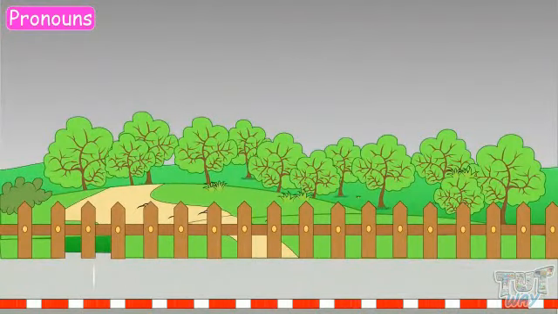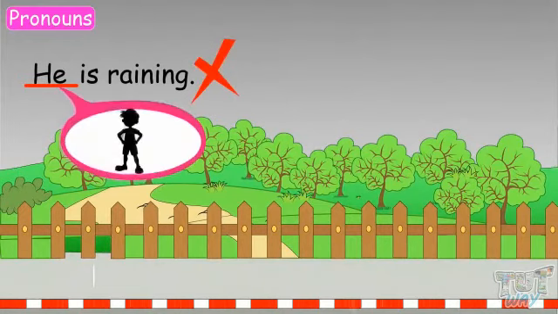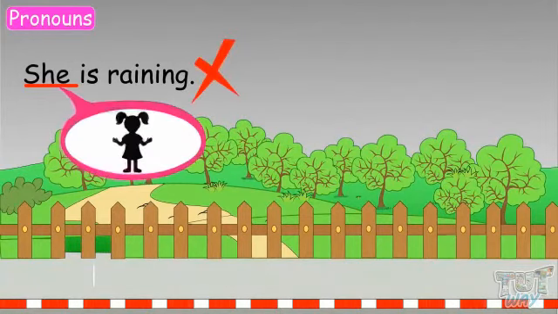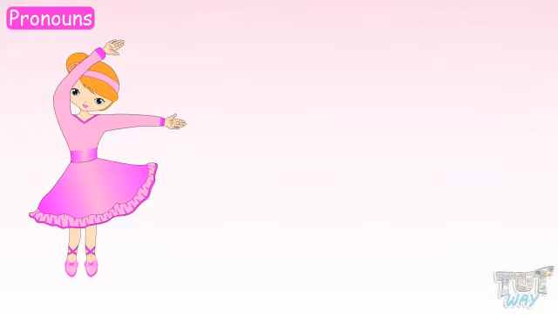Next picture. Dash is raining. Can we write he is raining? No, as he is only used for masculine naming words. She is raining? No, she is only used with feminine naming words. Can we write it is raining? Yes, because it can be used with non-living things. Understood?